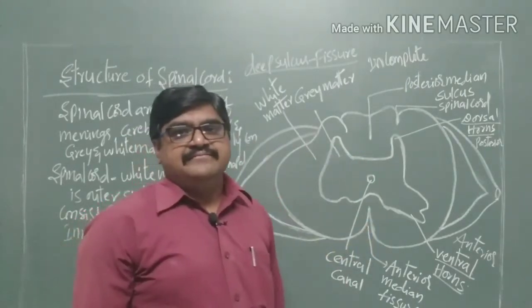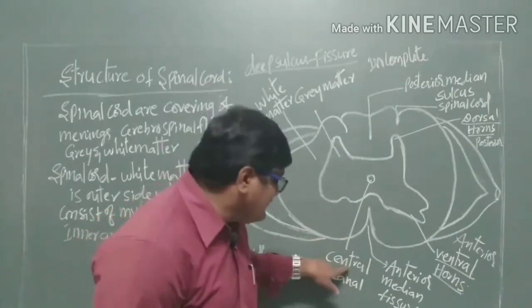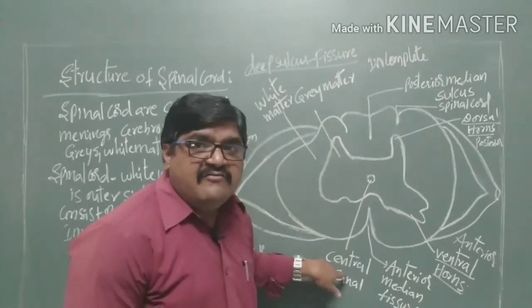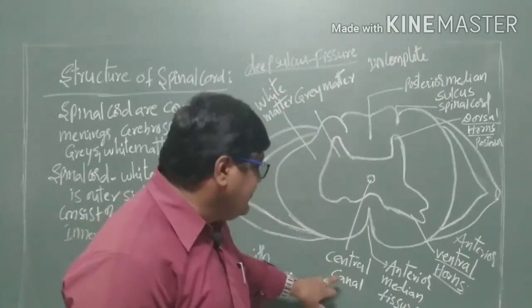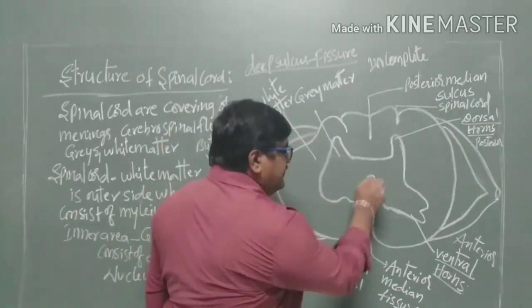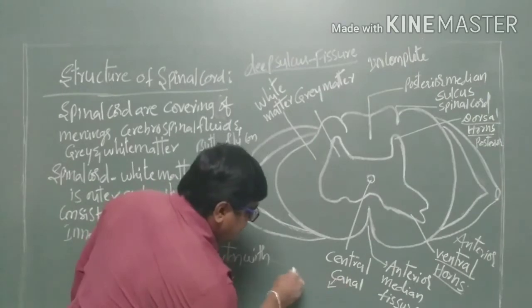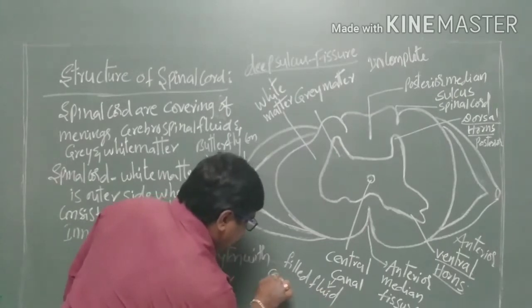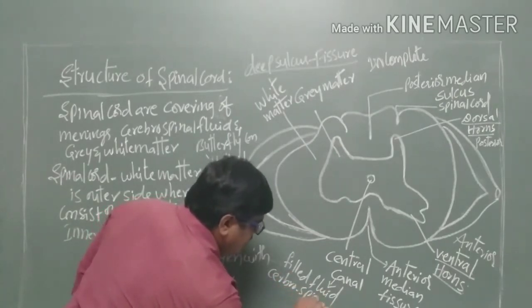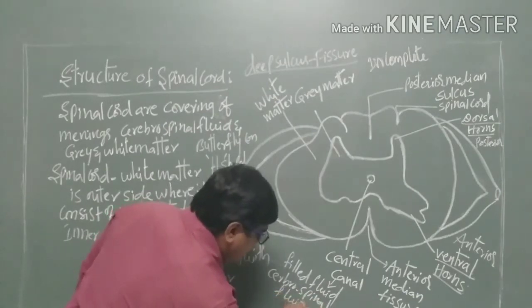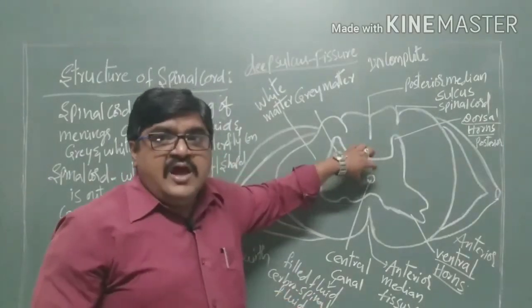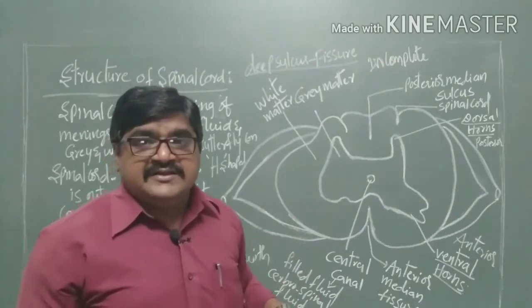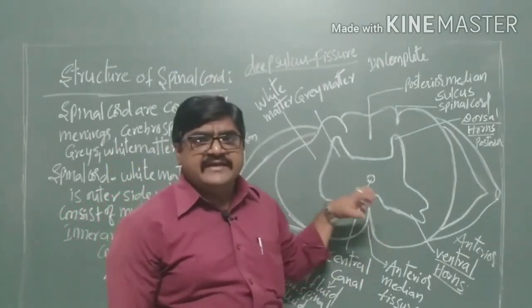This central canal is filled with a fluid called the cerebrospinal fluid, which protects the internal part of the spinal cord.